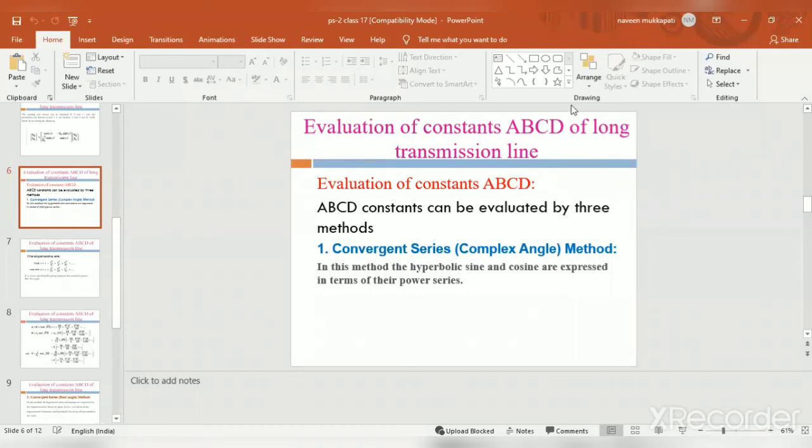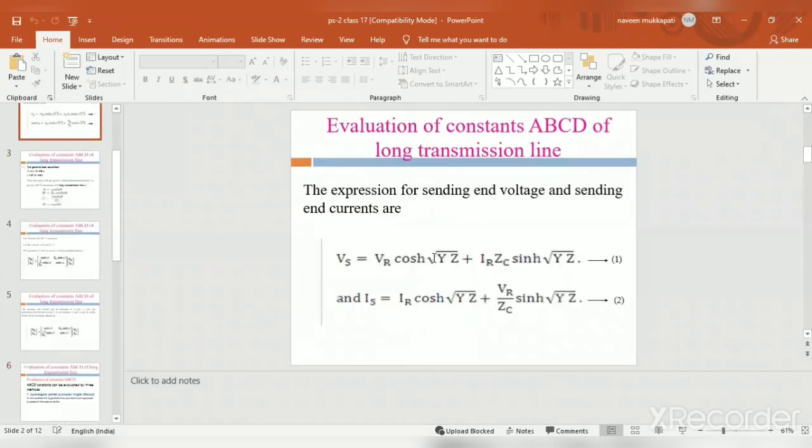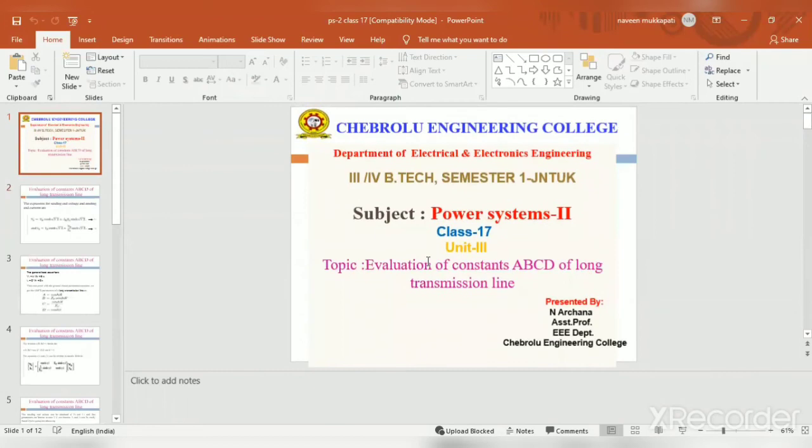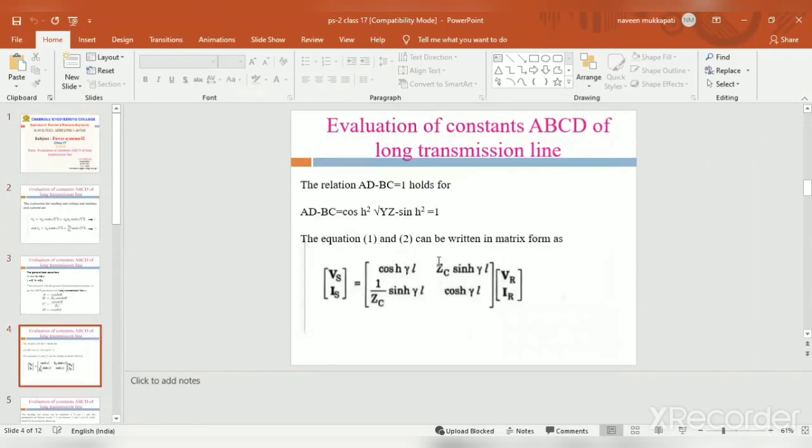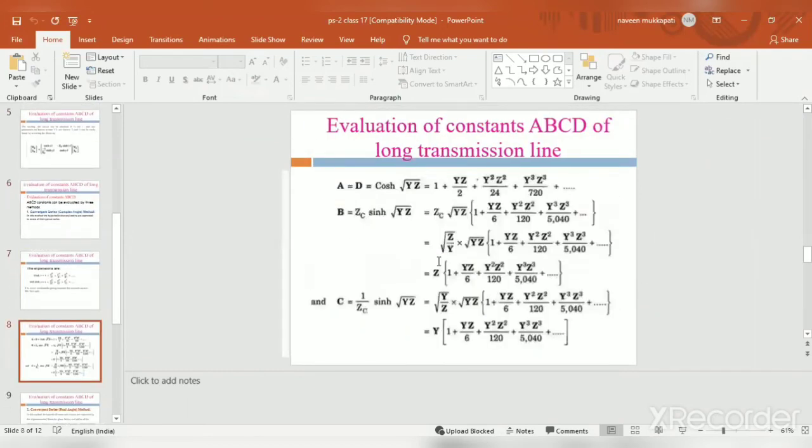This is the evaluation of the ABCD constants by using the convergent series complex angle method, the convergent series real angle method, and the hyperbolic functions. These are the three methods for deriving or evaluating the ABCD constants.